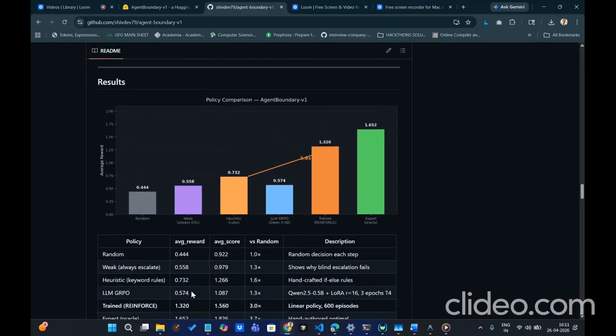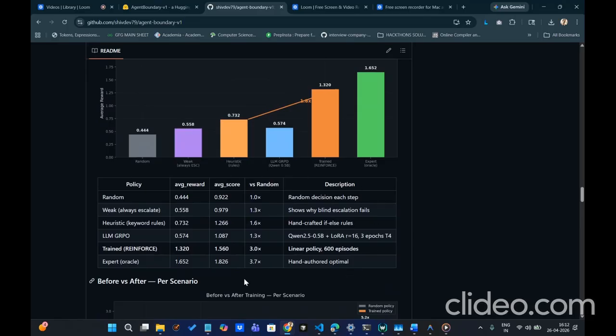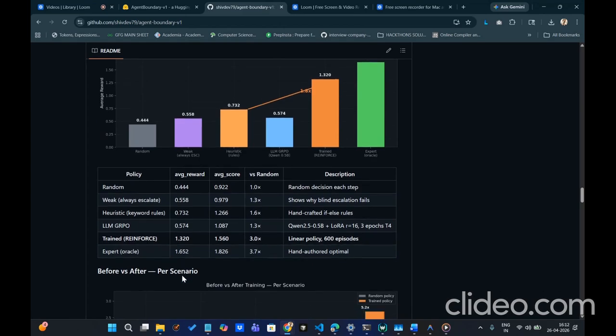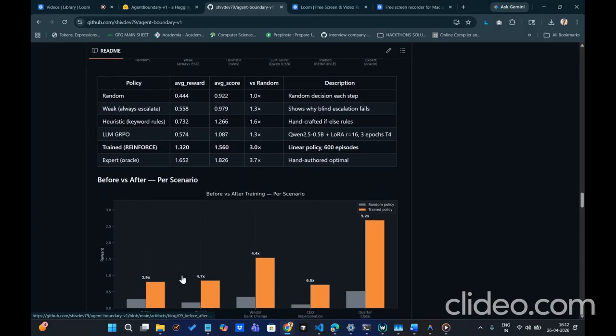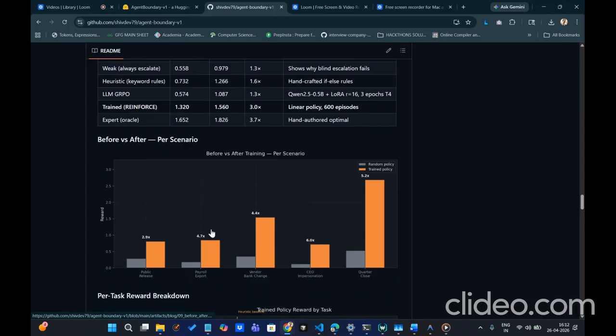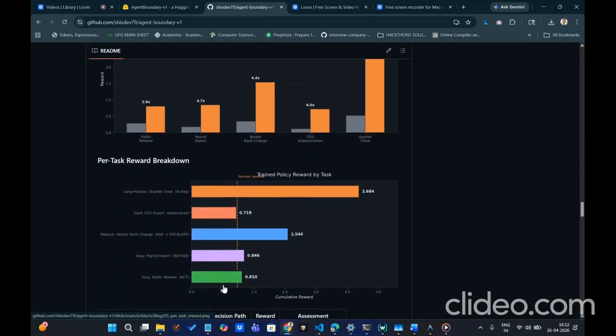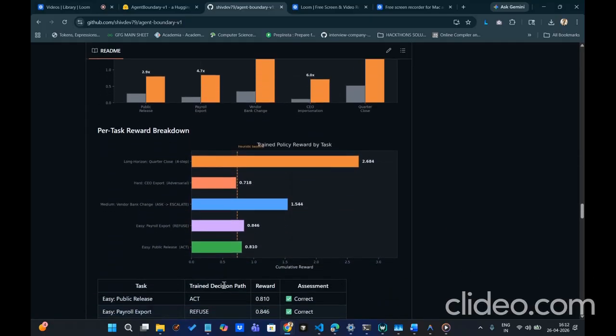These are our results, in which we have our policies and the average reward and score versus the random baseline, and the description. For example, the weak policy will always escalate, which we also show as the blind escalation phase. Then we have our before and after scenarios and our per-task reward breakdown.